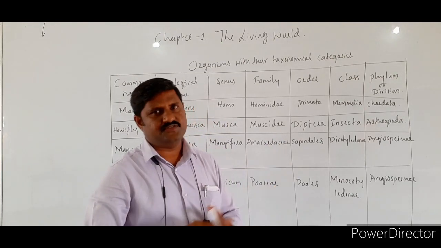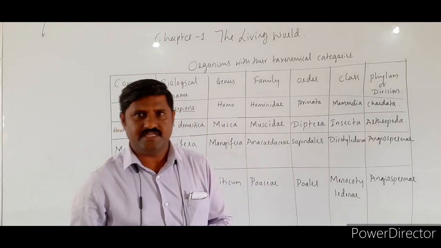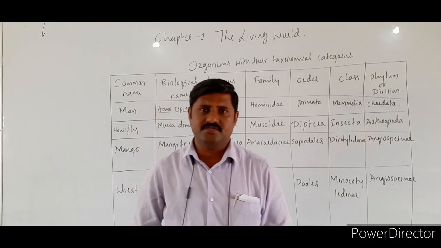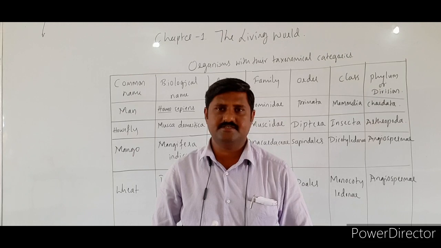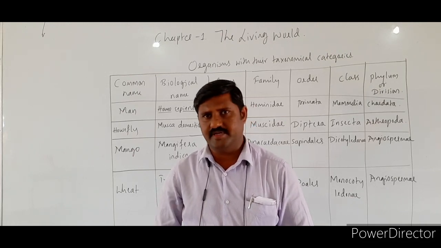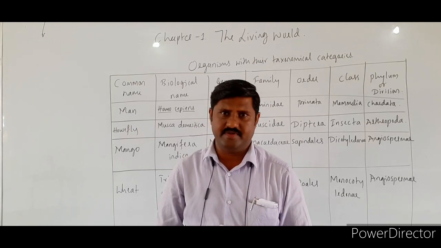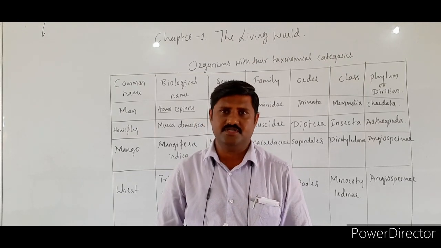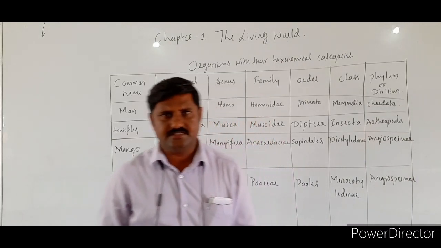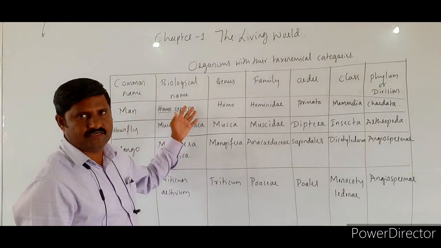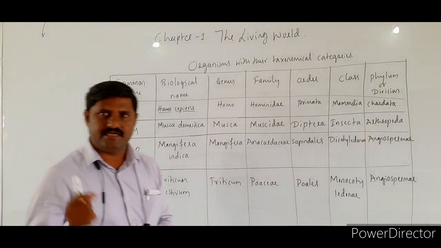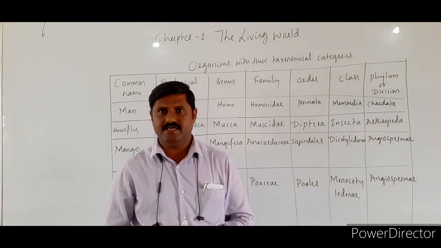Remember all this, it is very important. In this chapter you are going to face some 5-mark questions. The first is binomial nomenclature. You know what binomial nomenclature is and what the rules for binomial nomenclature are. It is also one of the fixed questions. Taxonomical categories may be asked in the examination, and the last option for 5 marks is this table. You must remember these, as the taxonomical category of any one of these organisms may be asked in the examination.